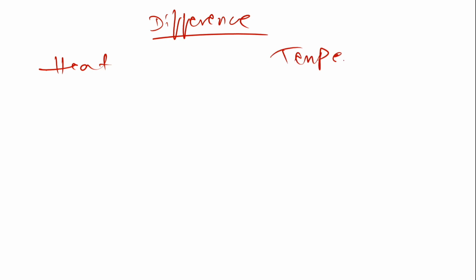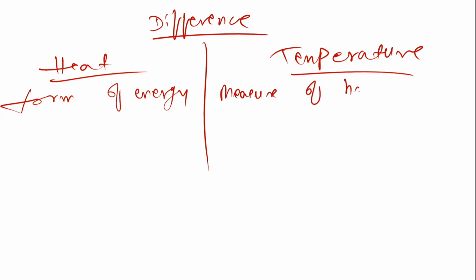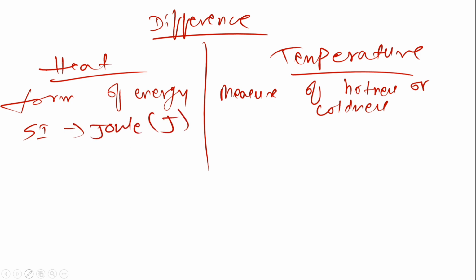I'm writing in short: heat and temperature. Heat, we understood, is a form of energy. Talking about temperature, it is the measure of hotness or coldness of any body. The SI unit of heat is joule, denoted by J. Since it is an energy, that's why it is measured in joule. The SI unit of temperature is Kelvin, denoted by K. Clear?